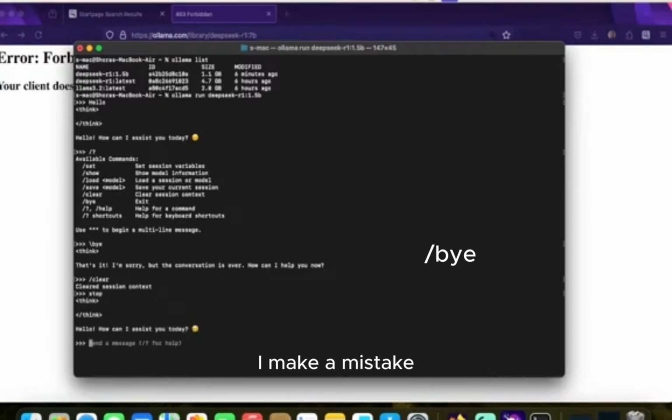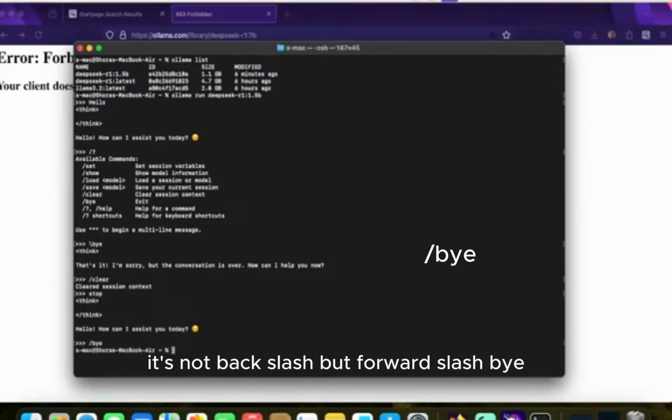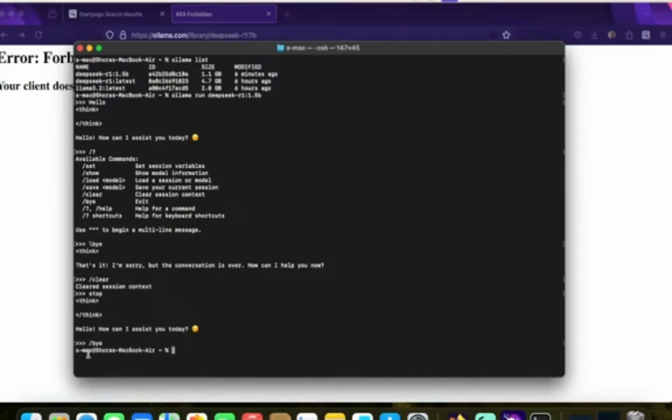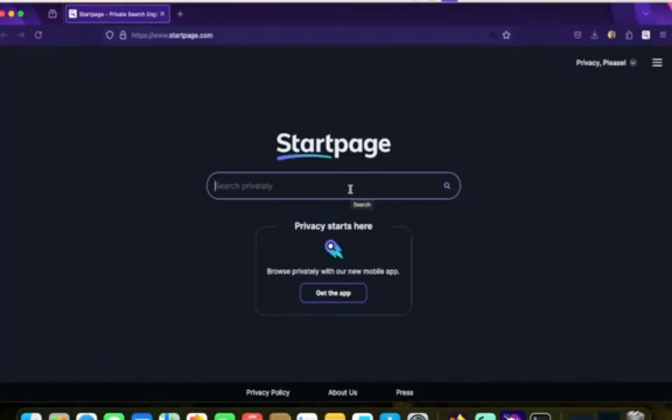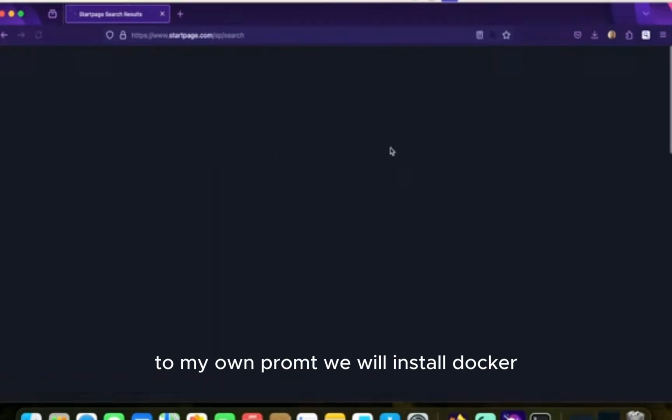I think I'm making a mistake. It's not backslash, it's forward slash bye. Yes, it's forward slash bye, and then I came out of this model to my own prompt.